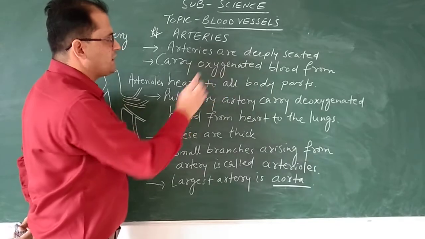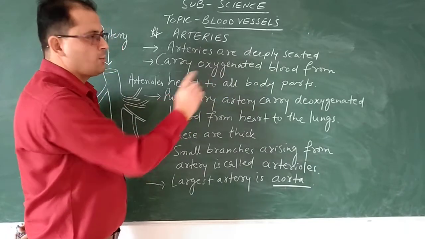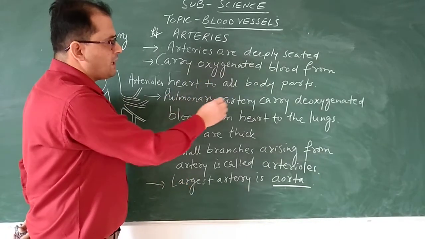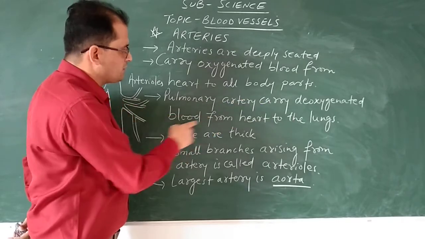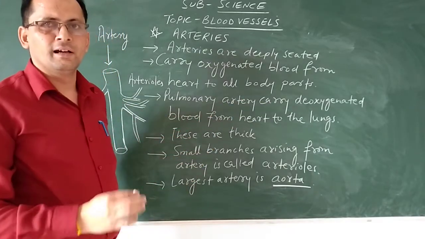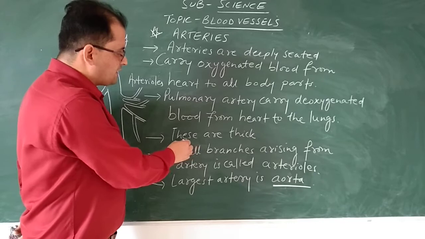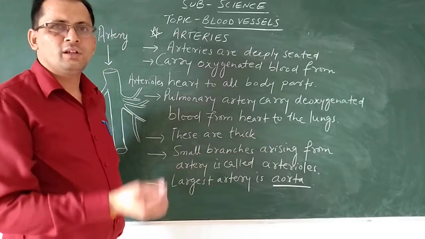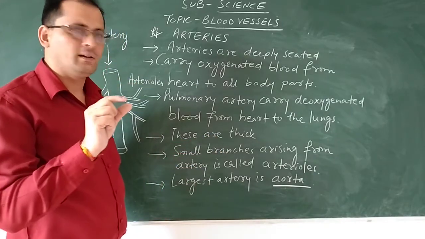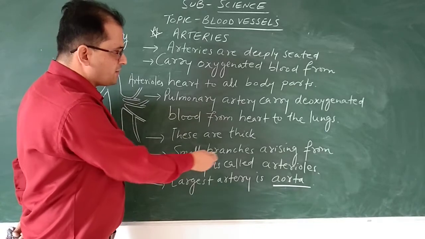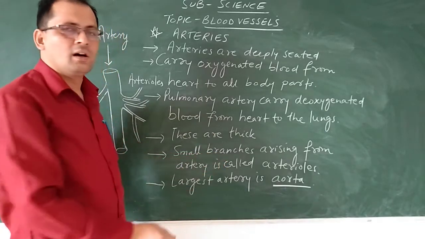These carry oxygenated blood from the heart to all body parts. Pulmonary arteries are the exception, which carry deoxygenated blood from the heart to the lungs. Then these are thick walled. Okay, जो इनकी walls है बेटा वो कैसी हैं? थick है, मोटी हैं. Small branches arising from artery are called arterioles.